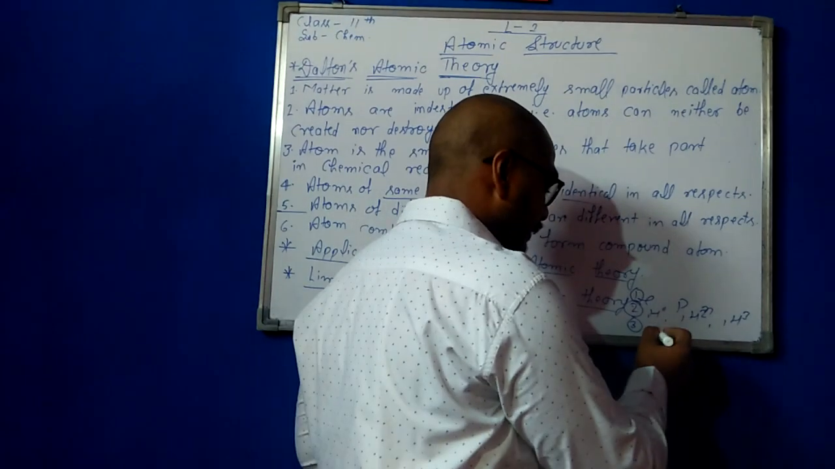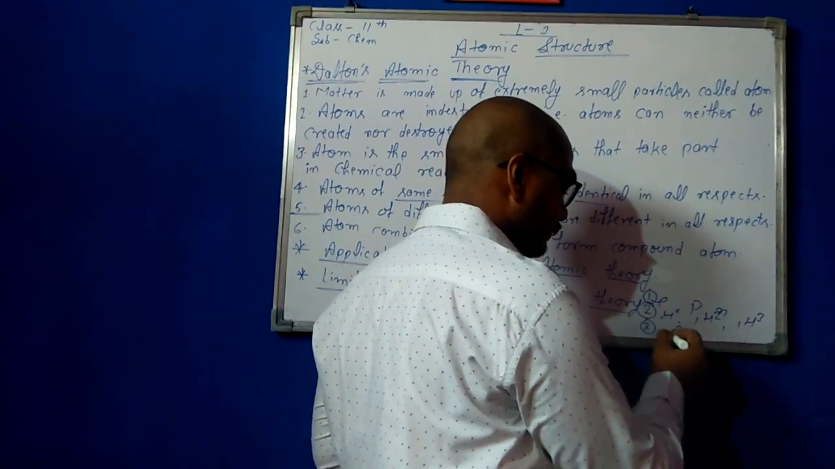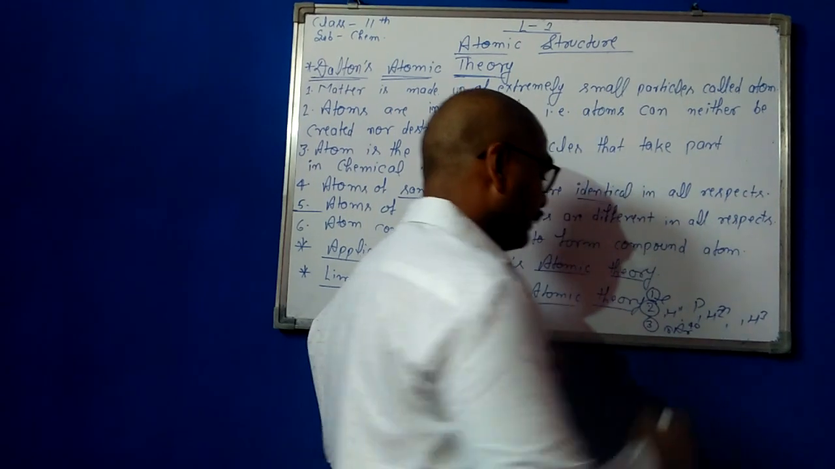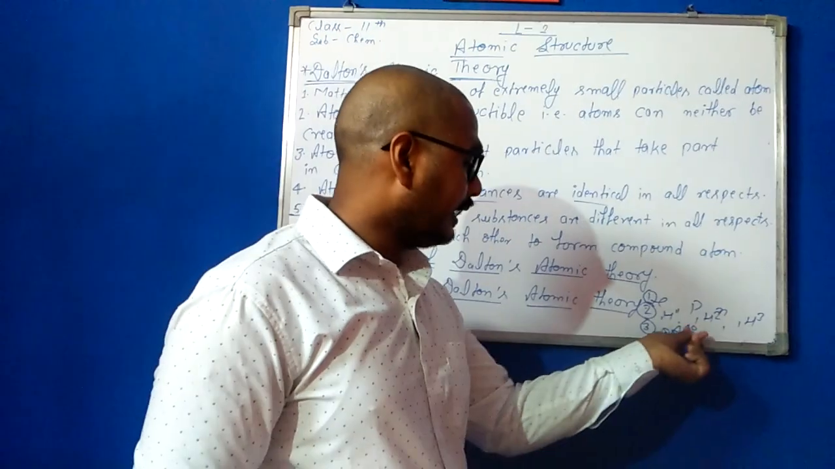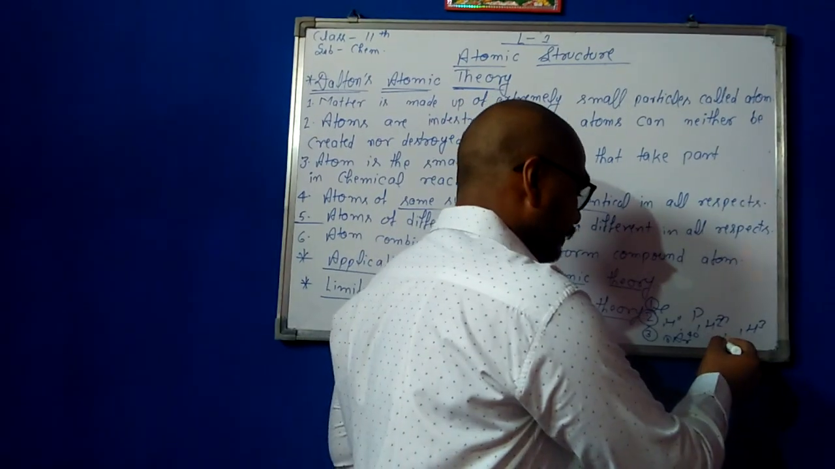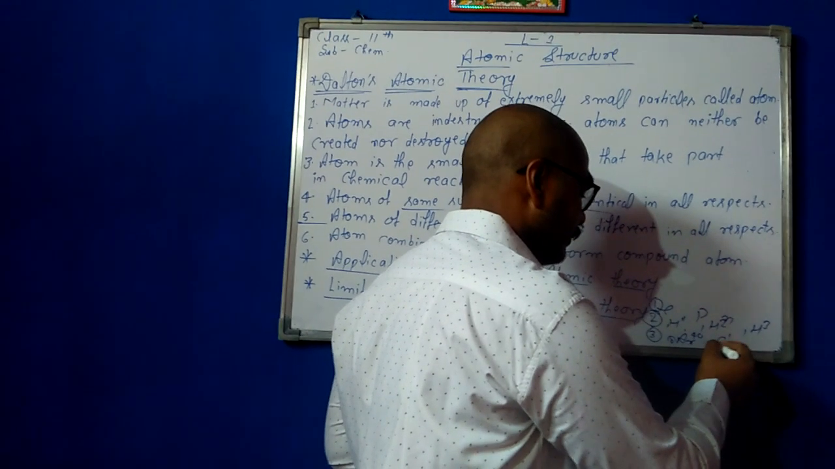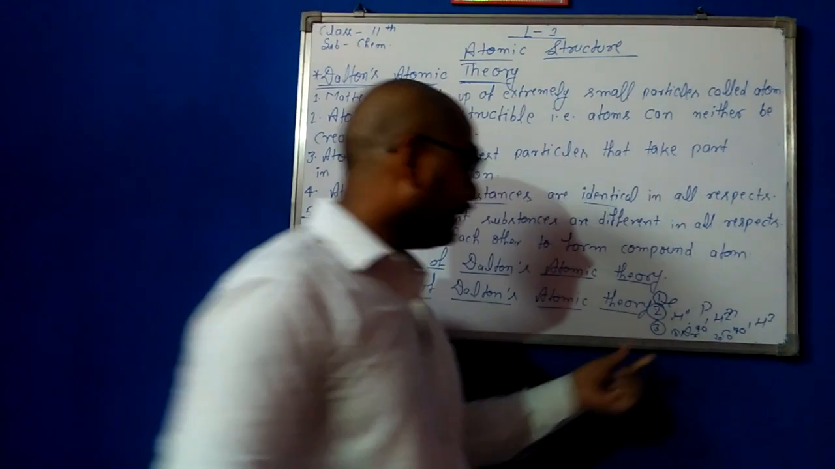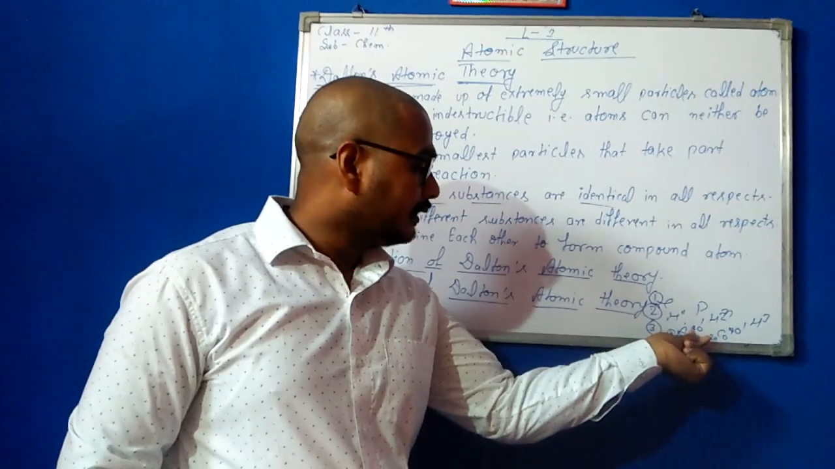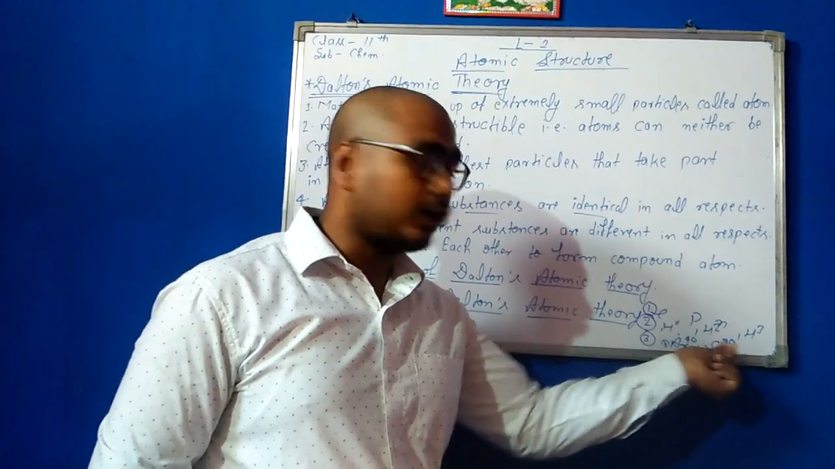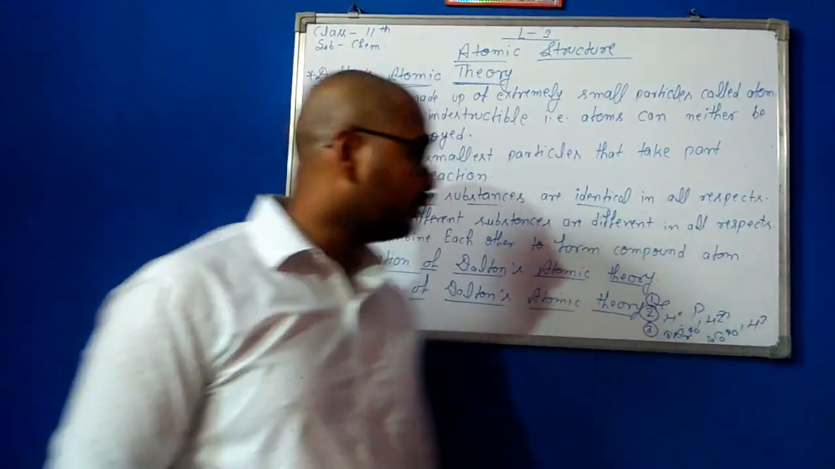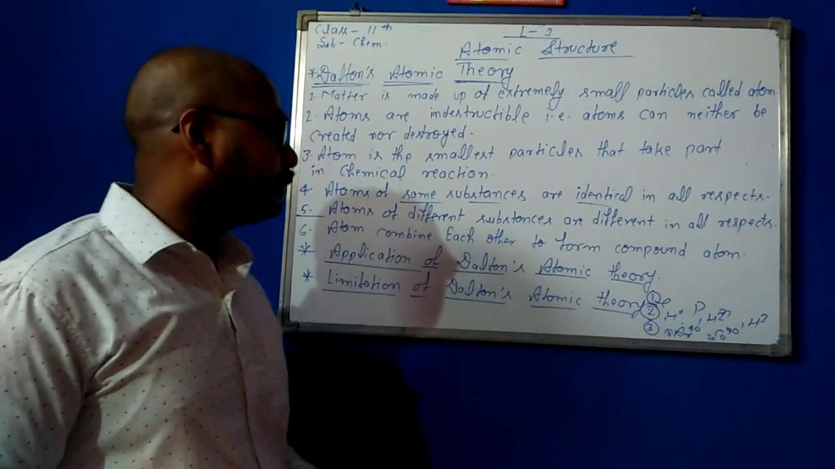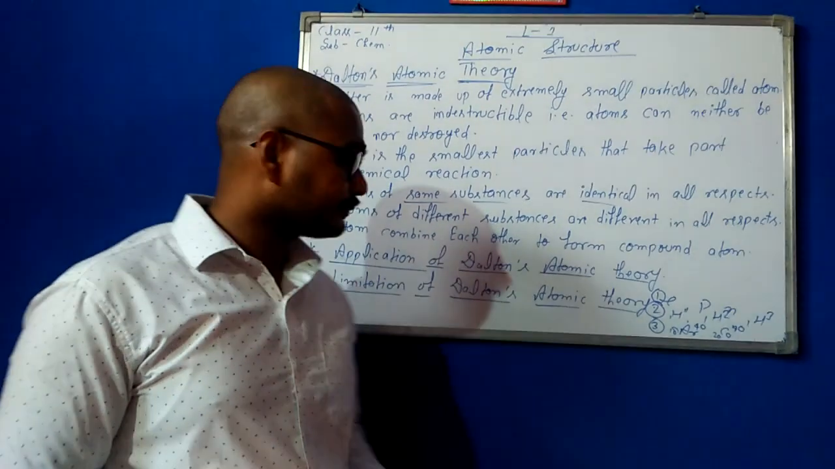Here the example is argon, with atomic number 18 and atomic mass 40, and calcium, with atomic number 20 and atomic mass 40. They are different substances, but their atomic mass is the same. So this fifth point is also not considered.